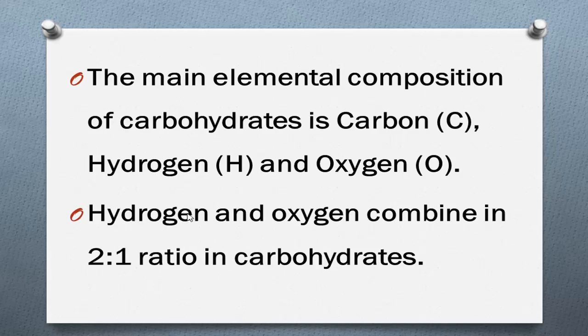And also hydrogen and oxygen combine in a 2:1 ratio in carbohydrates. Among the three elements, the ratio between hydrogen and oxygen is 2:1.